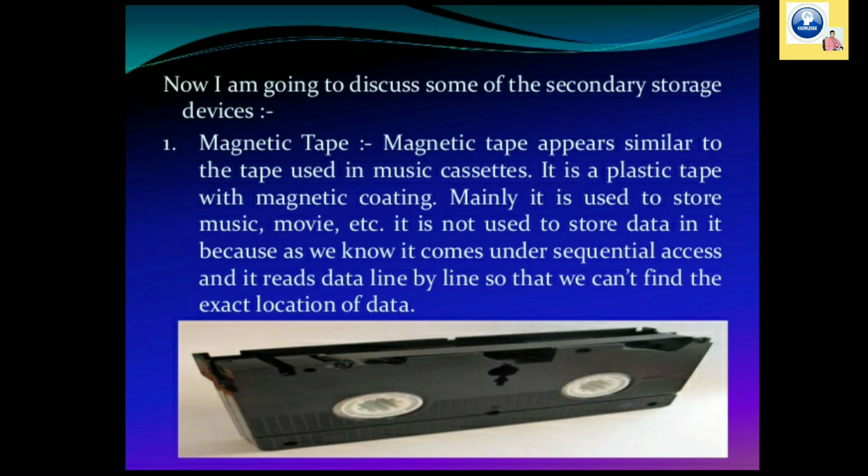Let's talk about magnetic tape. Magnetic tape appears similar to the tape used in music cassettes, very old cassettes. It is a plastic tape with magnetic coating. Mainly it is used to store music, movies, etc. It's not used to store data because, as we know, it comes under sequential access and it reads data line by line, so we can't find the exact location of data.